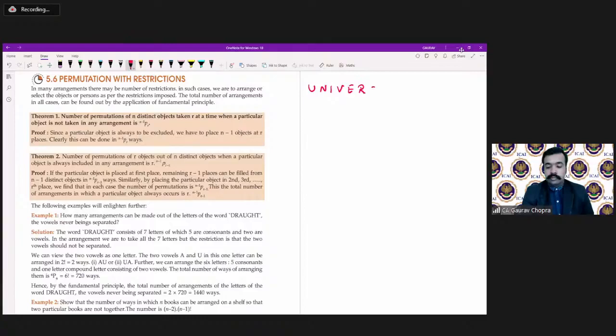What we have to do is find out the number of ways in which these letters can be arranged. These 9 letters can be arranged in how many ways? So the word is Universal and we have to arrange it.